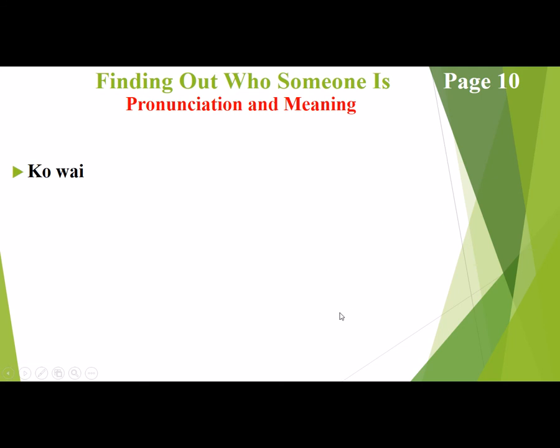So we'll move on. So ko wai, who is, refers to people. I'm mentioning this because it did come up in the classes, and it was very important that students got a hold of this concept, that Māori usually refer to people as who is as opposed to what is. For Māori, he aha is what is, even though in English it is what is your name.